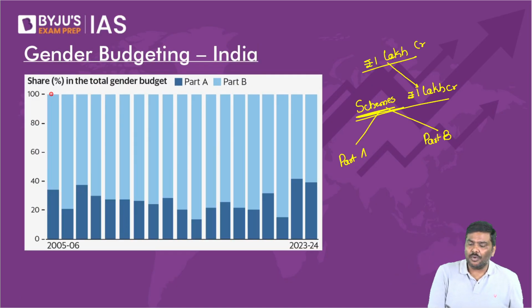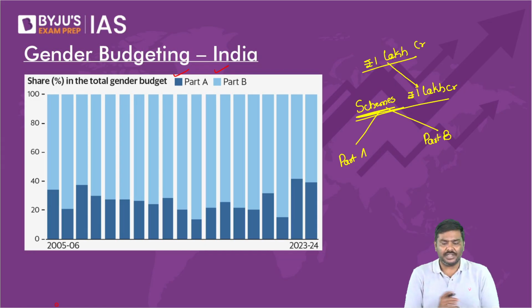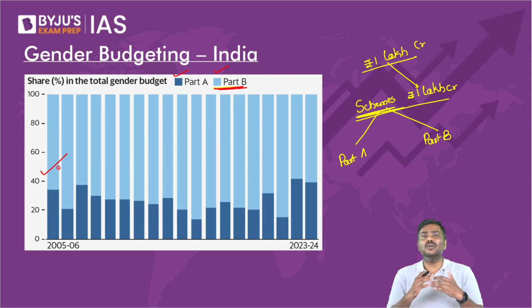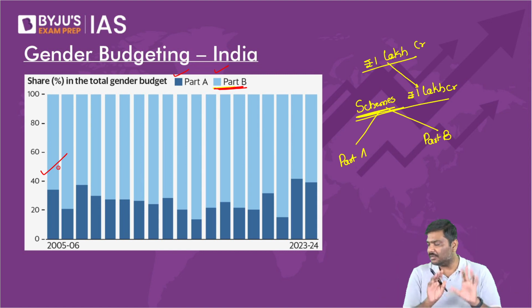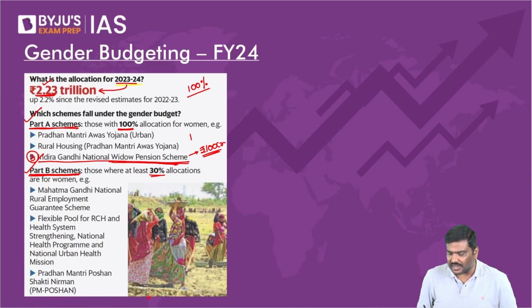So these are certain important points. And the fourth, just a point regarding gender budgeting. Out of all the funds allocated, where does government utilize most of the funds in the gender budgeting? It is the Part B scheme, where at least 30% is allocated for women beneficiary. It is the Part B scheme which accounts generally around 60 to 70% of the overall allocation done in the gender budgeting. So these are certain important points in the context of gender budgeting.